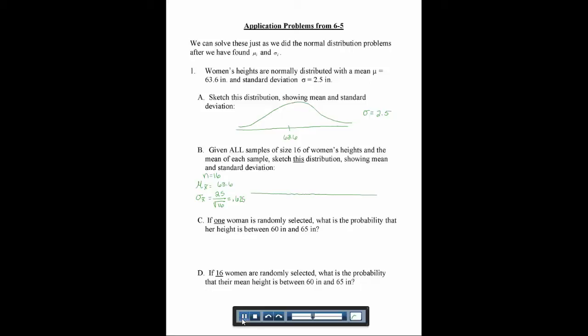So we see we have a much smaller standard deviation. This isn't a great normal distribution picture, but it's still going to peak at 63.6, but it's going to be narrower because the standard deviation is only 0.625.